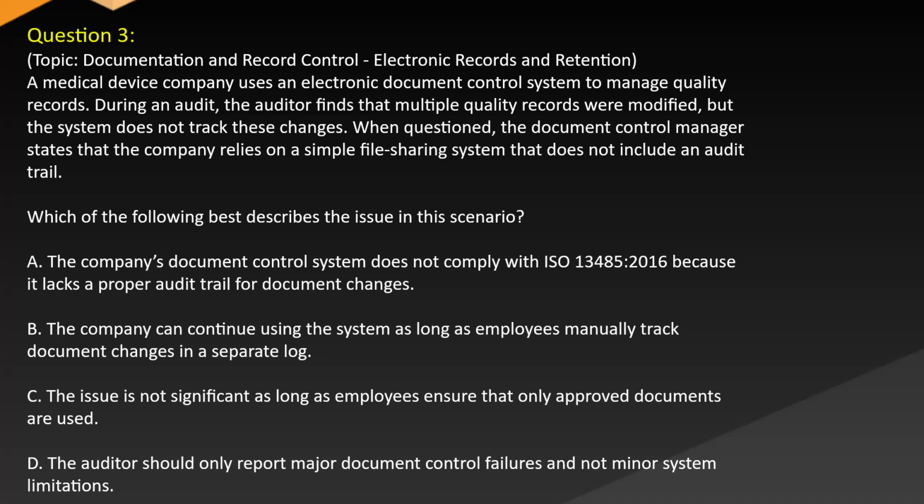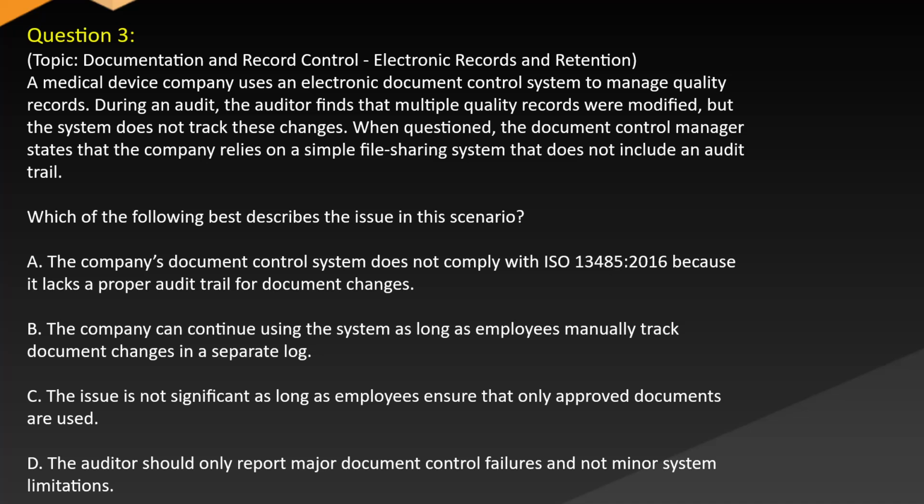Question 3. Topic: Documentation and record control. Electronic records and retention. A medical device company uses an electronic document control system to manage quality records. During an audit, the auditor finds that multiple quality records were modified, but the system does not track these changes. When questioned, the document control manager states that the company relies on a simple file sharing system that does not include an audit trail. Which of the following best describes the issue in this scenario?